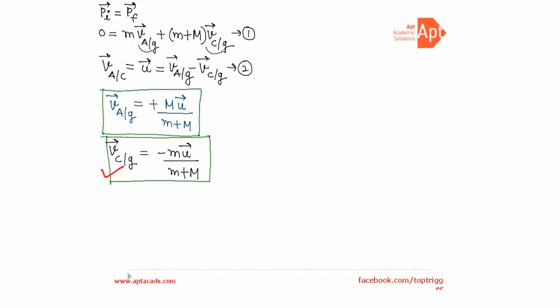Now let's draw the cart again. Now A is out of the system, right? On this cart, the person left is B and the cart is C. Again these two are moving along this direction with velocity VCG, right? Now, what is the initial momentum of this system now?